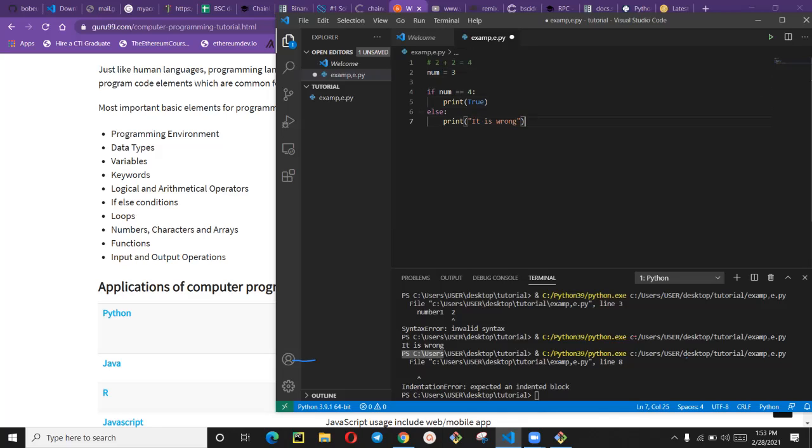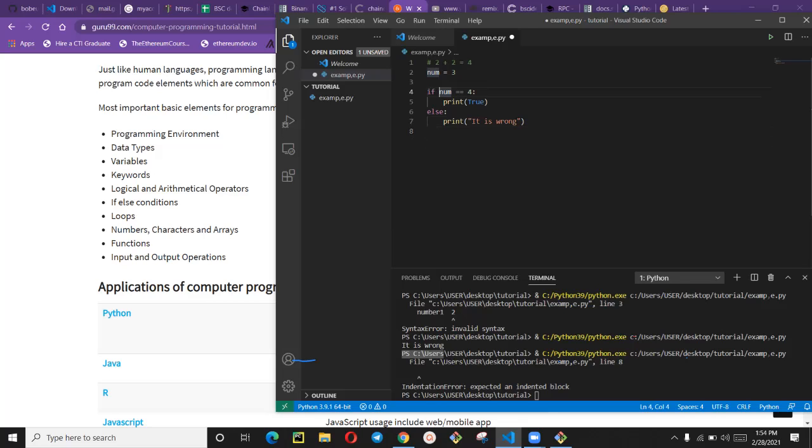In JavaScript, it is represented as 3 equals to, and if you use 2 equals to in JavaScript, it's another meaning. But in Python, 2 equals to is what? Is comparing two things together. We are comparing two values. This number is a value now.